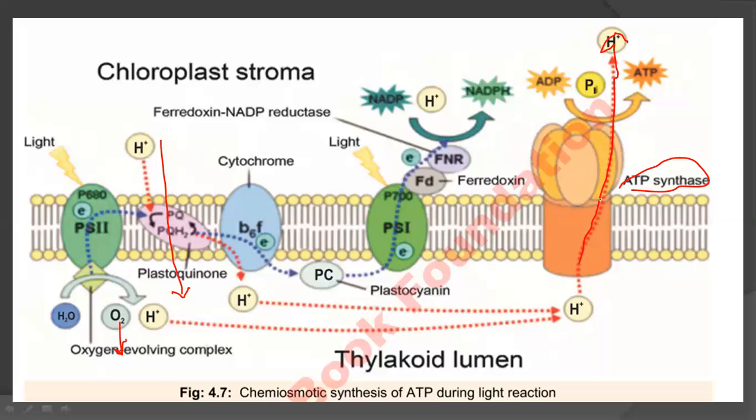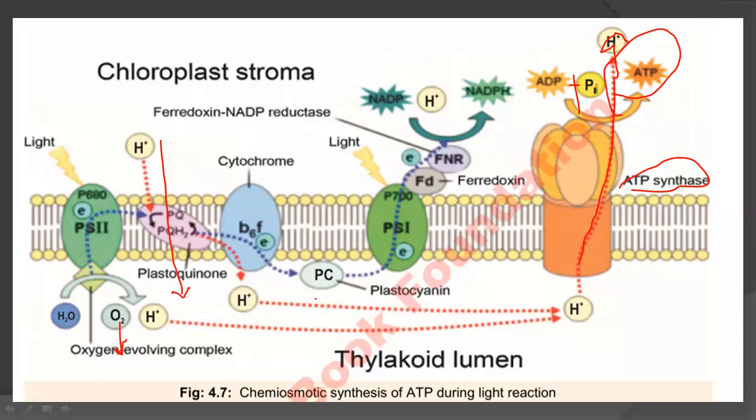During the movement of protons from inside to outside, into the stroma, the energy of this movement is utilized to phosphorylate ADP with Pi, inorganic phosphate. When these two combine, they form ATP, and that is the desired product of photophosphorylation, or the light reaction.